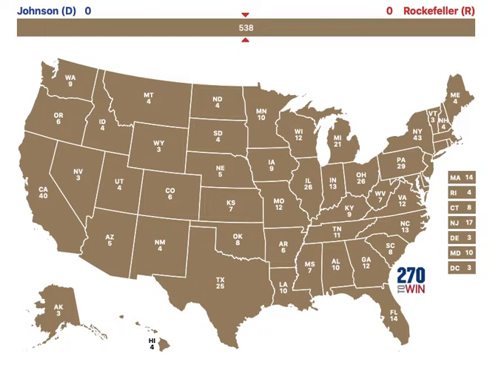Hey guys, today we're going to be doing an alternate history video, and this alternate history is going to be the 1964 presidential election, and it's the scenario that Nelson Rockefeller won the 1964 Republican nomination against Barry Goldwater. Now Rockefeller was seen as the liberal leader of the Republican Party. Of course, those don't exist now, but back then, there were liberals in the Republican Party.